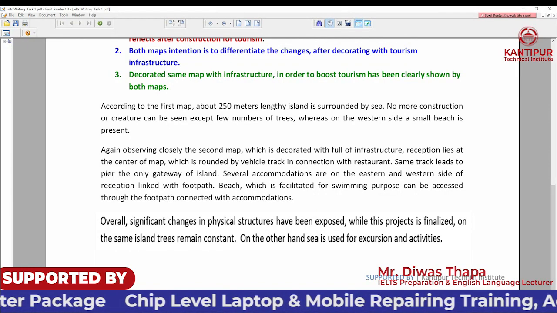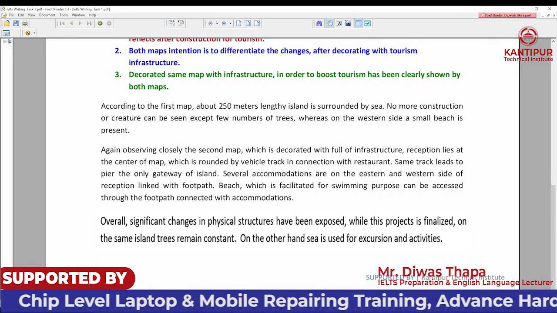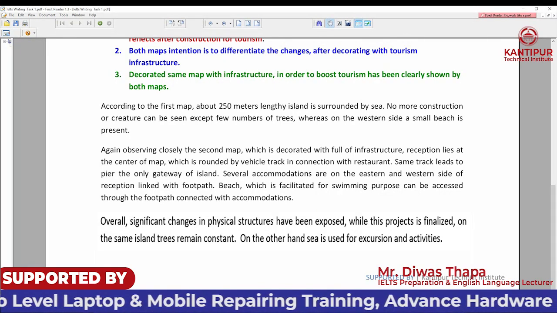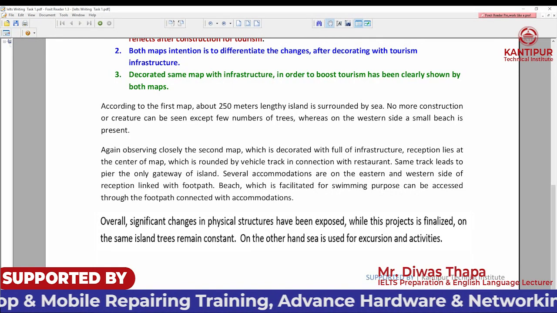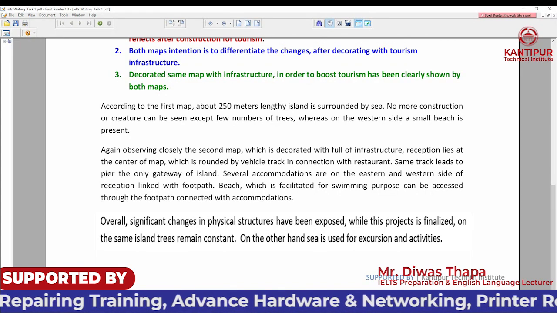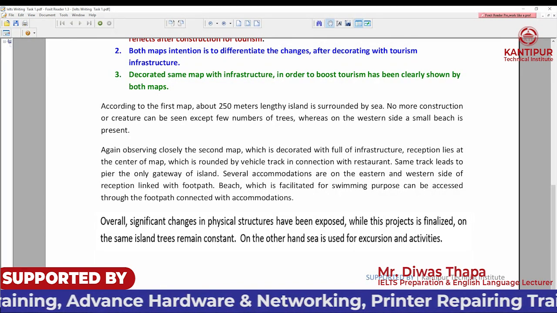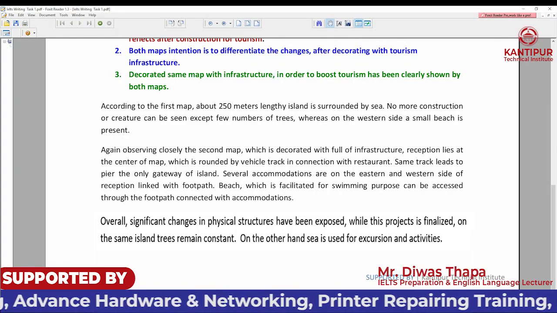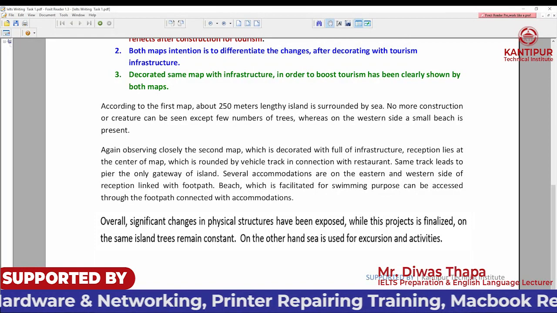This is similar, trees are similar. And what's different? Let's work with this sentence. On the other hand, the sea is used for excursions and activities. This is different. On the first map, those things are not done. So the difference is that it is for excursions and activities. This is the difference we can see on the second map.